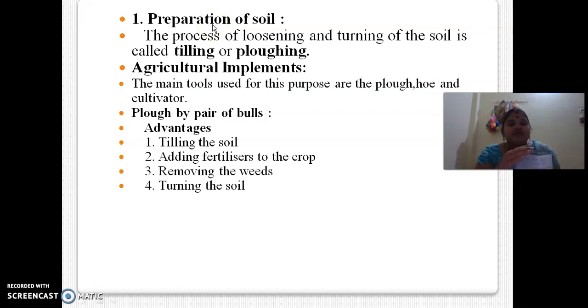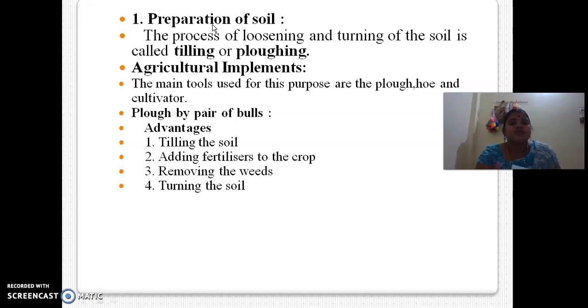If you have chosen the soil, is it possible to sow the seeds without doing any process? No. The seeds will not penetrate inside, and once they start to germinate, the root will find it difficult to penetrate. So the first process is loosening and turning the soil, and this process is called tilling or ploughing.